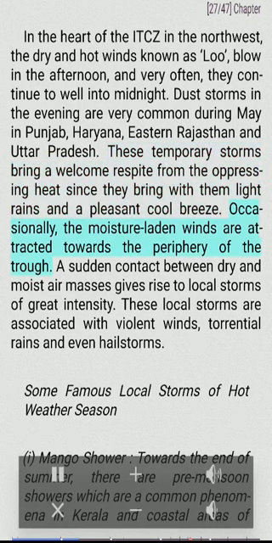Occasionally, the moisture-laden winds are attracted towards the periphery of the trough. A sudden contact between dry and moist air masses gives rise to local storms of great intensity. These local storms come with violent winds, torrential rains and even hailstorms. Some famous local storms.